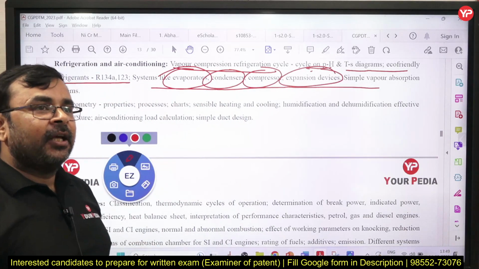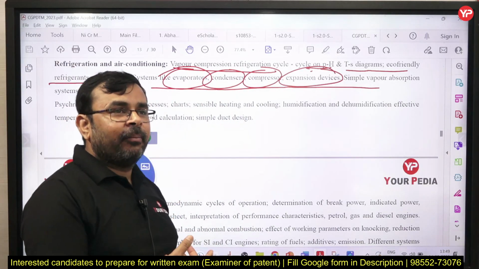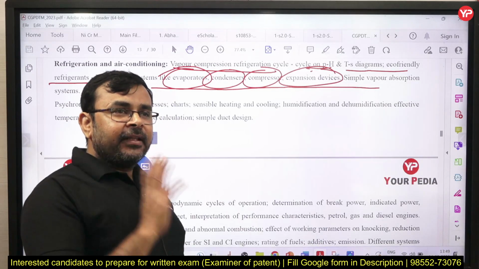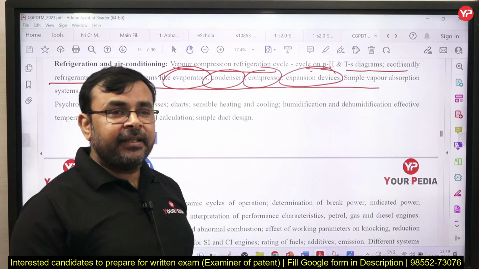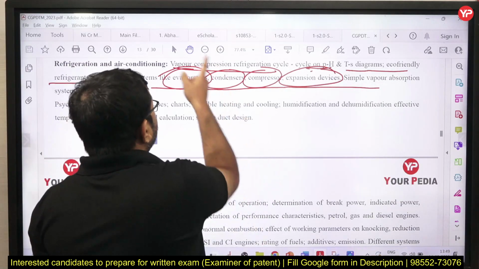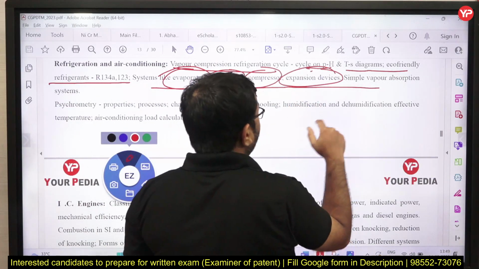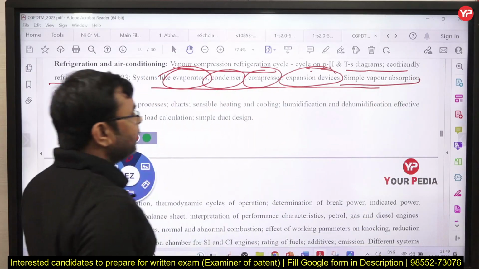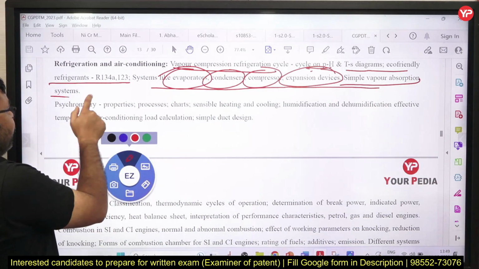Types of expansion devices. So generally we exclude these topics while studying for the GATE exam, but in this one we must include these things in a detailed manner, correct. And after that, this is the complete vapor compression system, and you can see here the simple vapor absorption system. Is it clear?